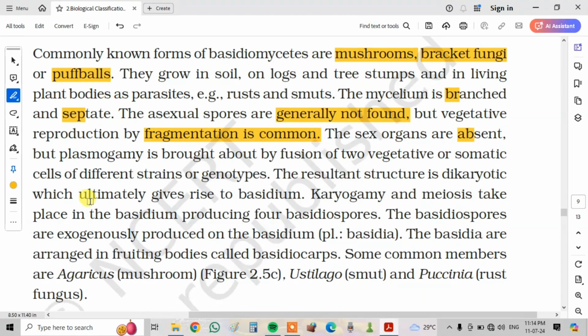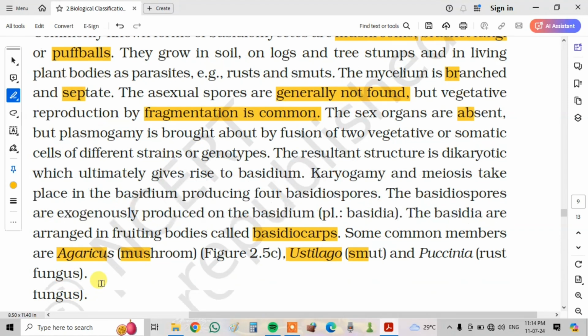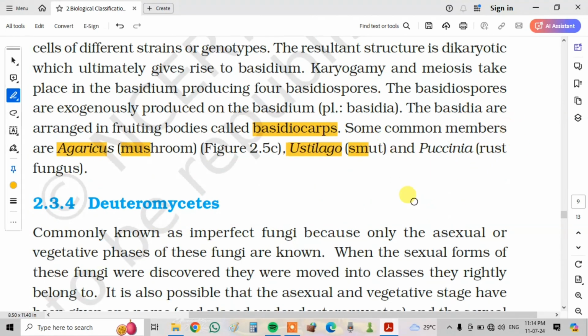The basidiospores are exogenously produced on the basidium. Basidia are arranged in the fruiting body called basidiocarps. Some common members are Agaricus, which is a mushroom, Ustilago, which is a smut, and Puccinia, a rust fungus. These are PYQs, previous year questions.